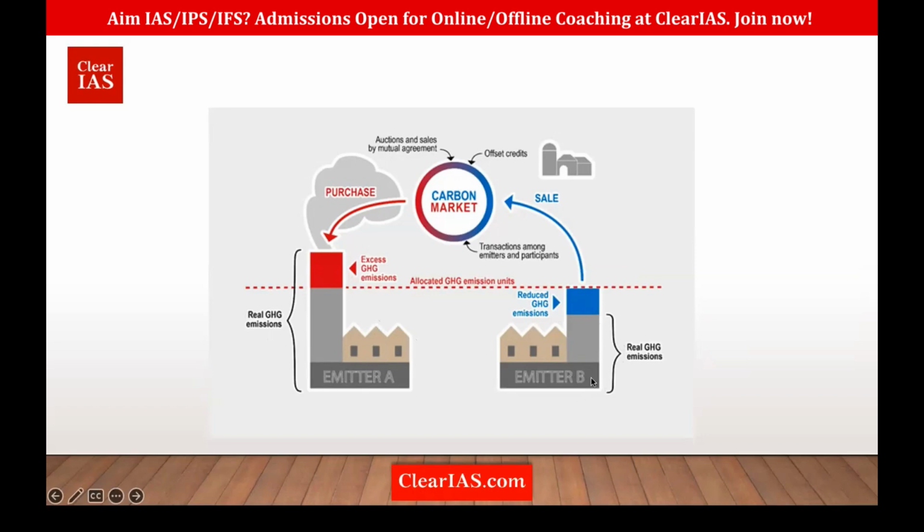So if that is the case, emitter B can sell their excess 50 units to the carbon market, and emitter A can buy it from the carbon market. So overall, the carbon emission will be within the carbon budget limit. Clear?